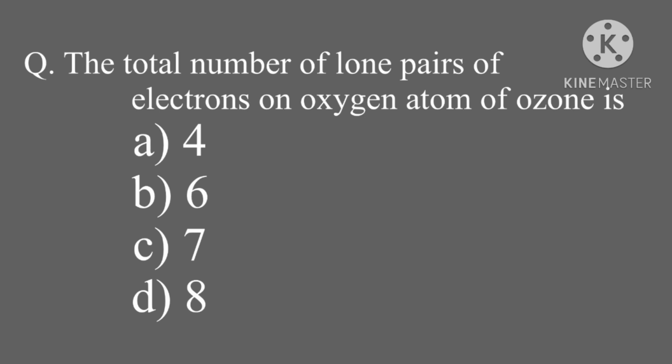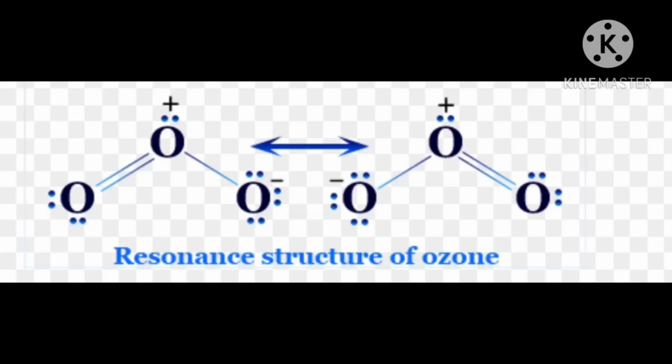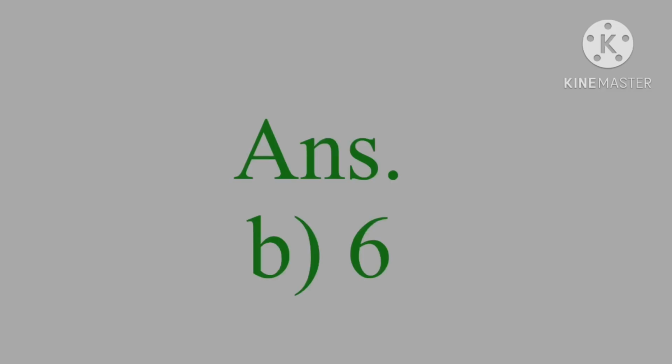The total number of lone pairs of electrons on oxygen atoms of ozone is, options 4, 6, 7, 8. Here see the structures, resonating structures of ozone, and if you observe there are 6 lone pairs of electrons. So the correct answer is B, 6.